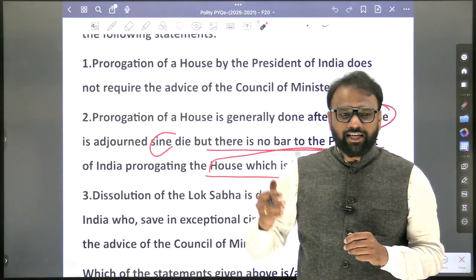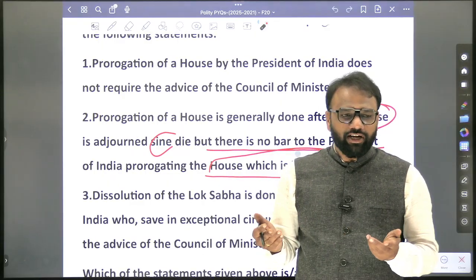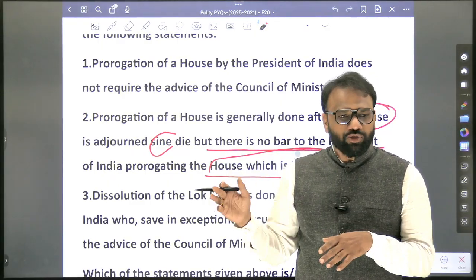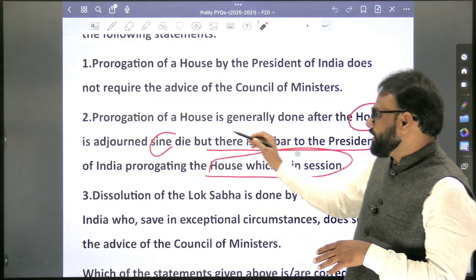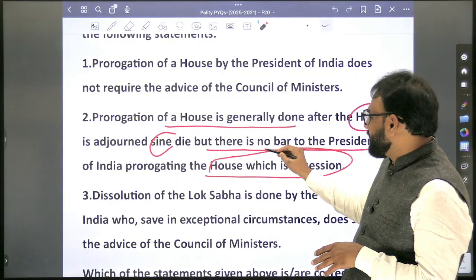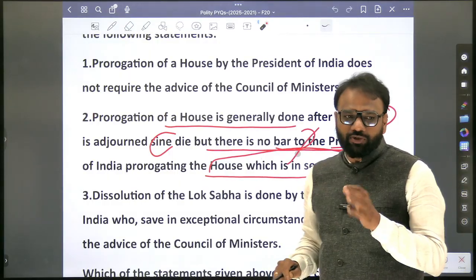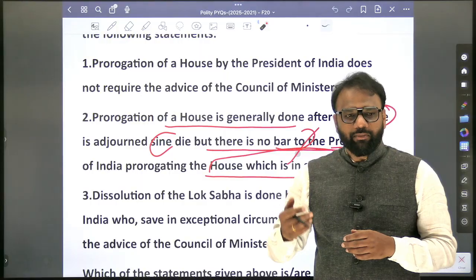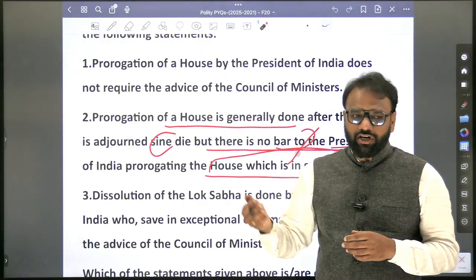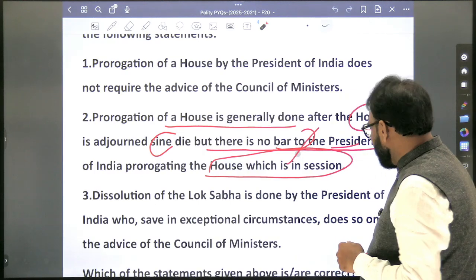Whether adjournment sine die has been issued by the presiding officer, Speaker or not, immaterial of that. So what can the President issue? Prorogation. Prorogation of a house is generally done after adjournment, but there is no bar to the President of India prorogating the house which is in session. Yes, there is no restriction. So without adjournment sine die being issued by the presiding officer, the President can issue prorogation. Now here there will be confusion also.